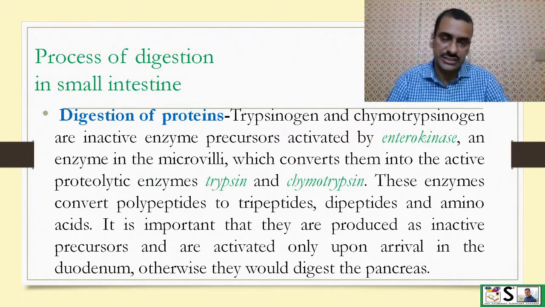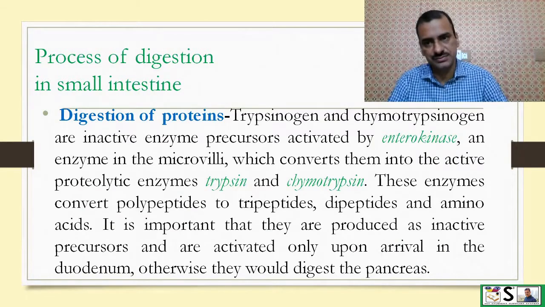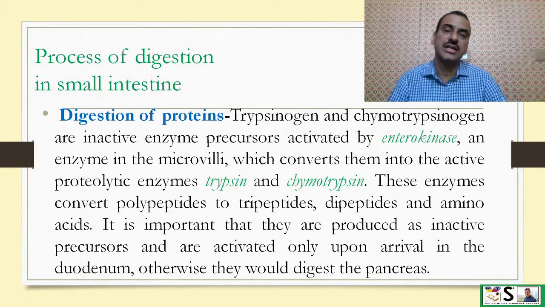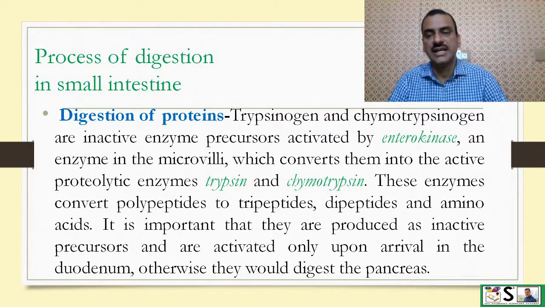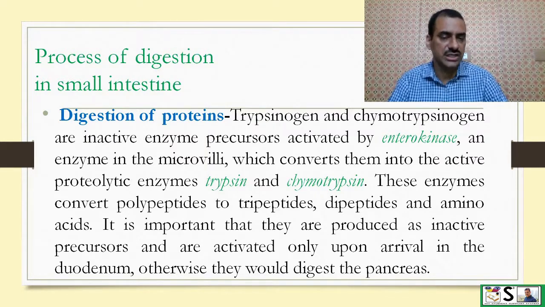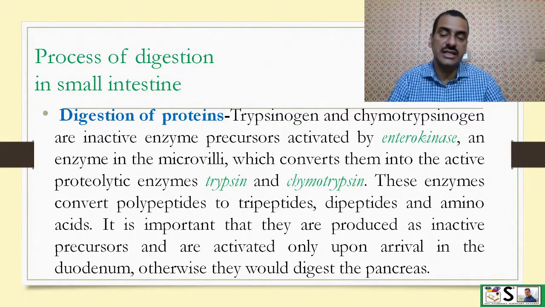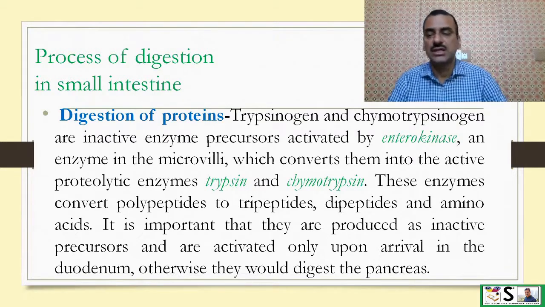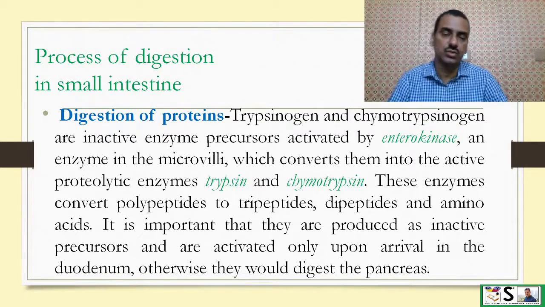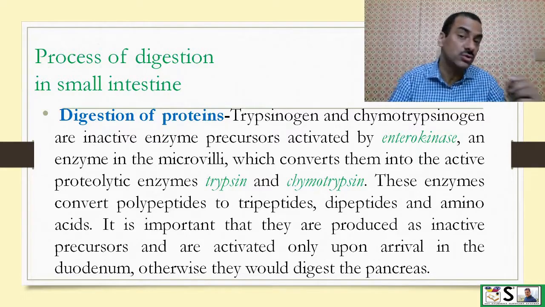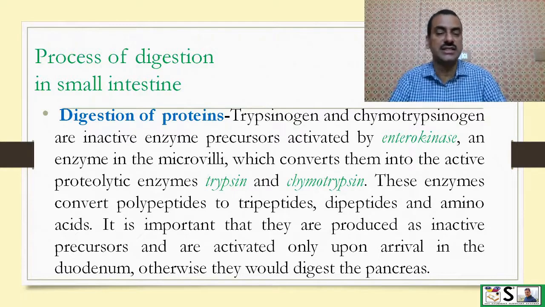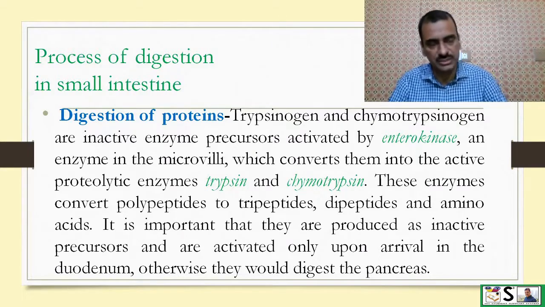Now, digestion of protein in the intestine. The trypsinogen and chymotrypsinogen, which are inactive enzymes, are activated by the enzyme enterokinase, an enzyme in the microvilli, which converts them into active proteolytic enzymes which can digest protein, that are trypsin and chymotrypsin. These enzymes convert polypeptide to tripeptide, then to dipeptide, then to amino acids. It is important that they are produced in inactive form in the pancreas, and they are activated only after coming into the intestine. Otherwise, they would digest the pancreas itself.